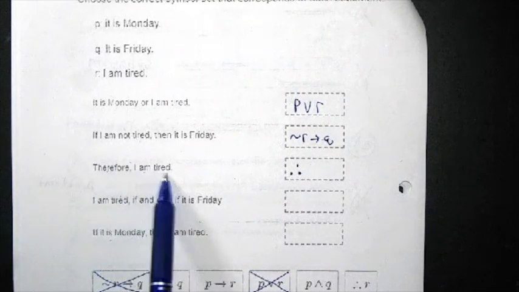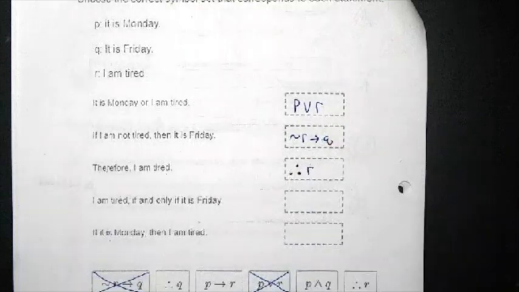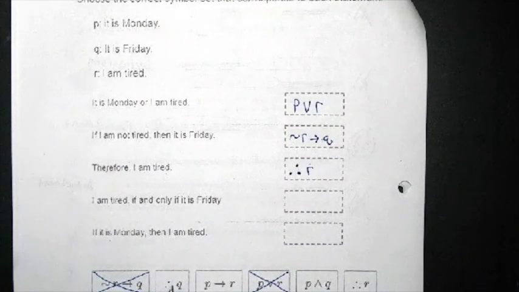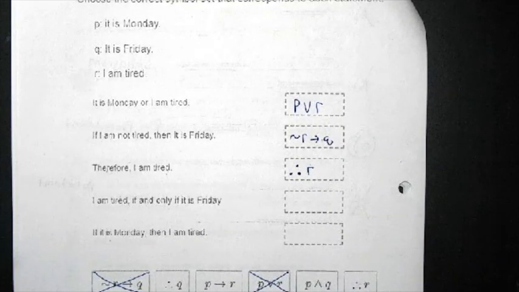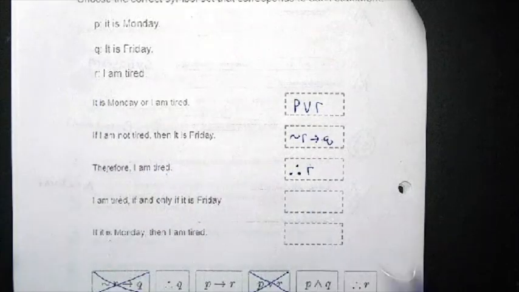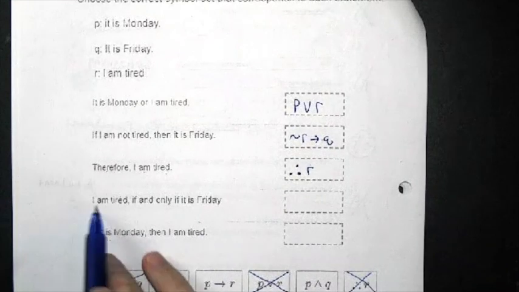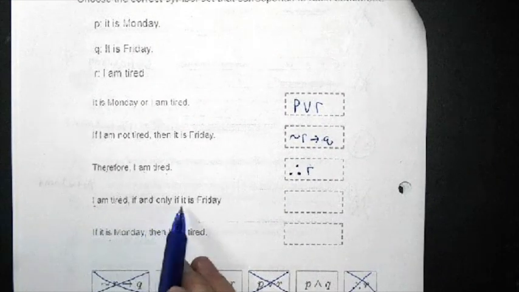Therefore, I am tired. Well, I know the symbol for therefore is 3 dots in the shape of a triangle. I am tired is R, so I'm just going to say therefore R. There's actually 2 answer choices that have the symbol for therefore, so you need to be careful. The second part said I am tired. That matches up with R, so that's why I used R. So I'm going to mark that one out.